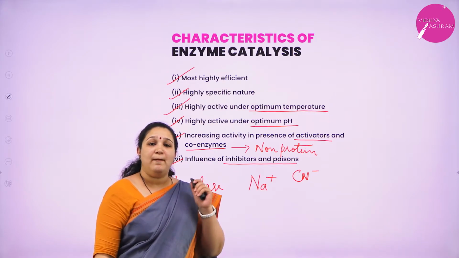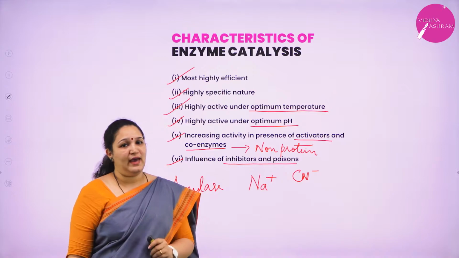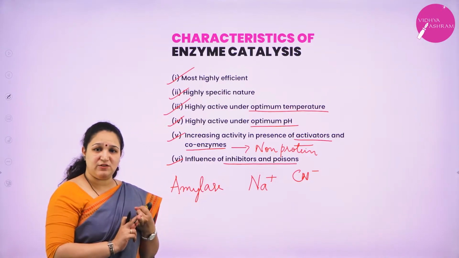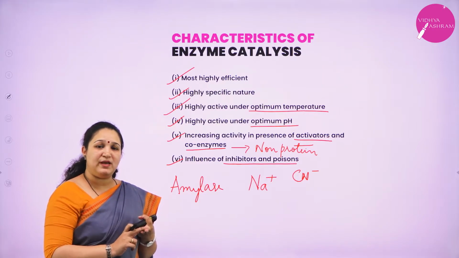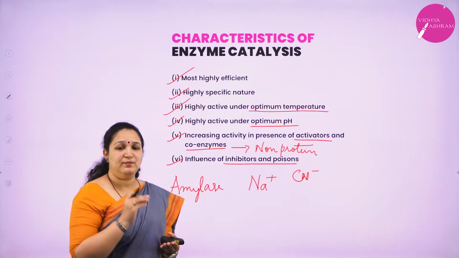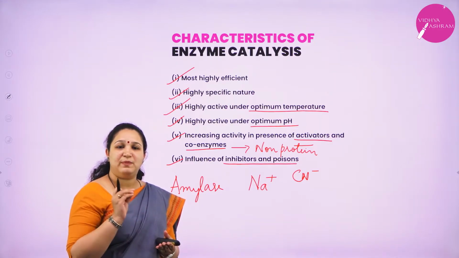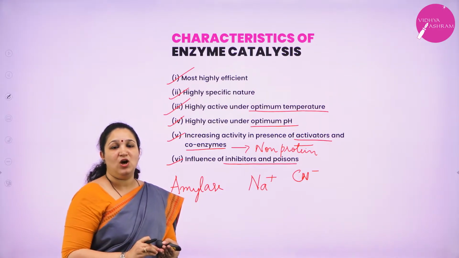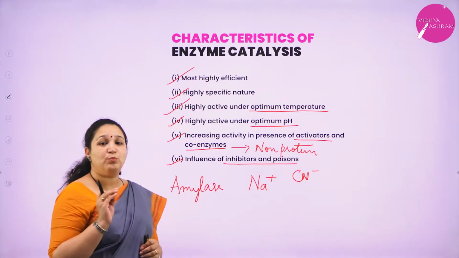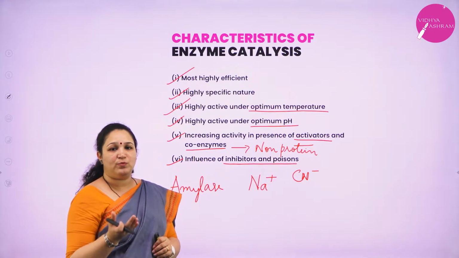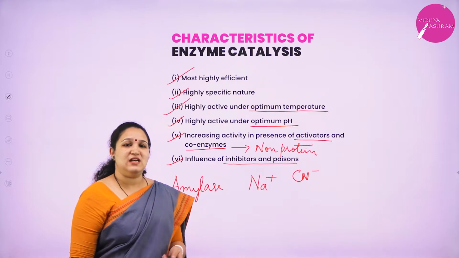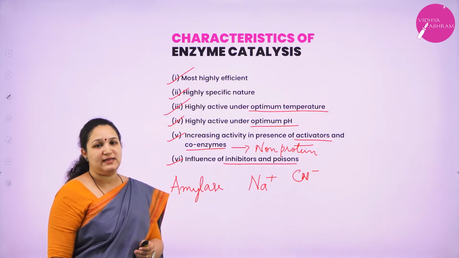So these are the main characteristics of enzymes. What are those? They are highly efficient, they are very specific, they have an optimum temperature and pH in which they are highly efficient. Then they are influenced by the presence of inhibitors or poisons, or in the presence of activators. Activators are also called promoters. In the presence of activators or promoters, the efficiency of the enzyme increases. So these are the main characteristics of enzymes.